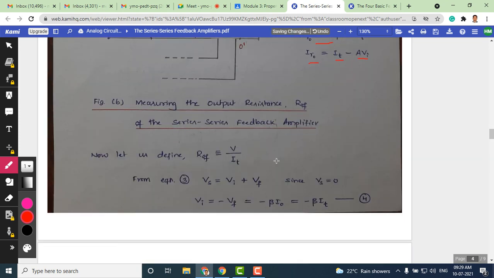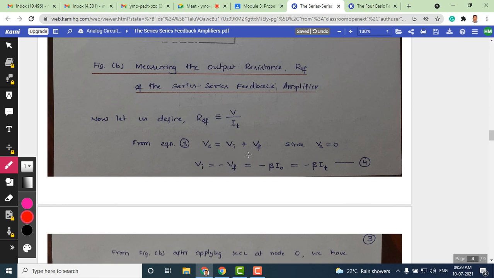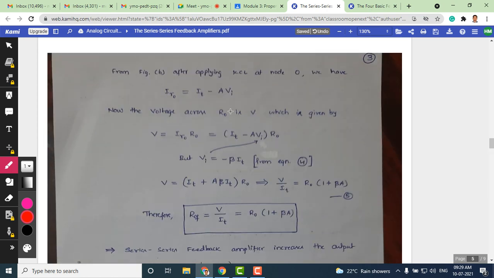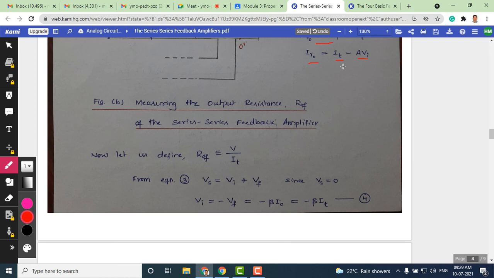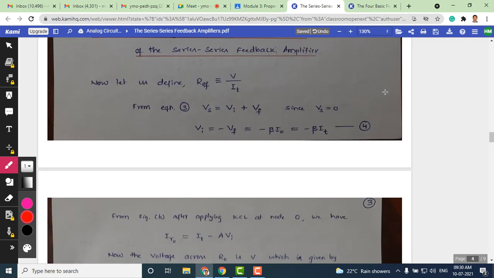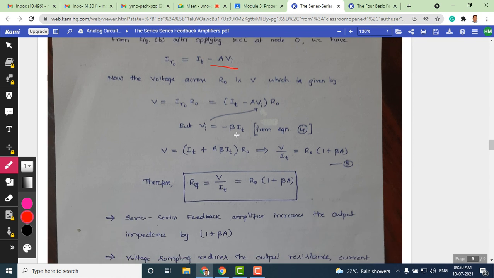Here ROF, this is the definition, and again in this equation we have to make Vs as 0. You get minus Vf, and substitute for Vf, which is beta times I naught. In our case it is minus beta times IT. After applying KVL, we already showed that IR naught is equal to IT minus A times Vi. So the same equation can be written here.